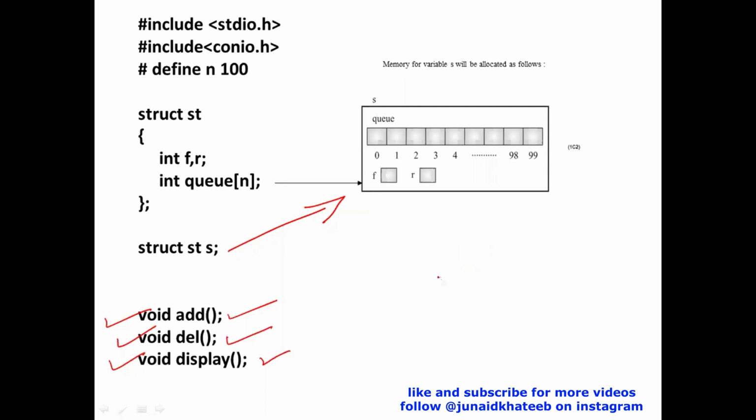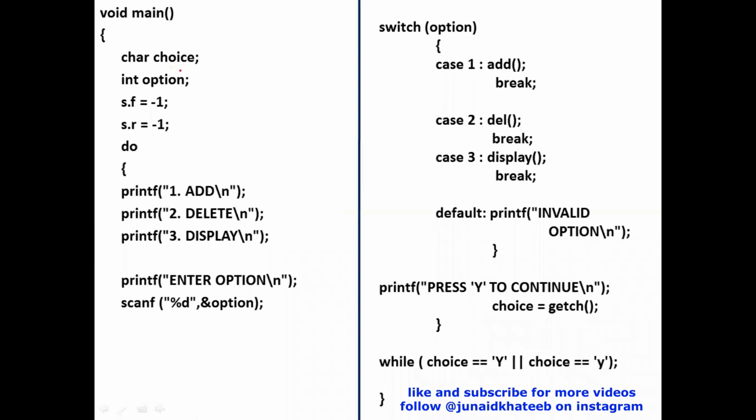Please observe this. To start with, I've declared 2 variables, choice and option, which I'm going to use with my do while loops. Now, I've initialized front to -1 and rear to -1. Whenever a queue is empty, both these variables have the value -1. Just a reminder, why -1? The starting index of an array is always 0. So I've set it to -1 so that when I increment it for the first time, I get the index 0, which is the first memory location inside that array.